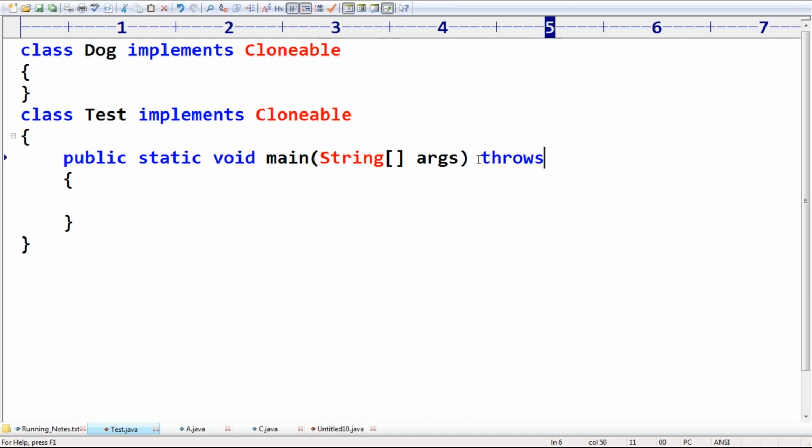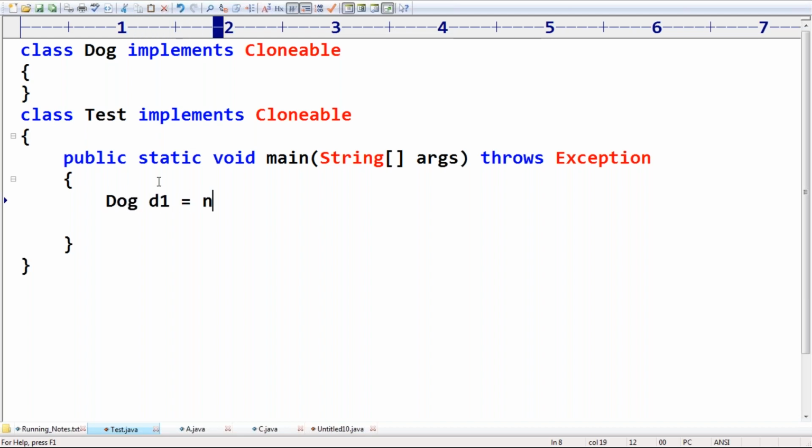Whenever we are using the clone method, CloneNotSupportedException is there, which is a checked exception. That's why, if I don't want to handle any exception and want the JVM to take care of it, I kept throws Exception.